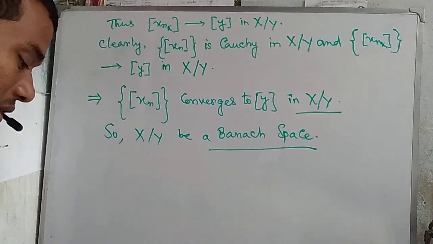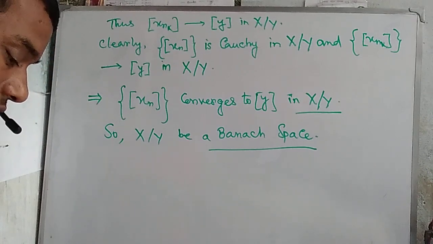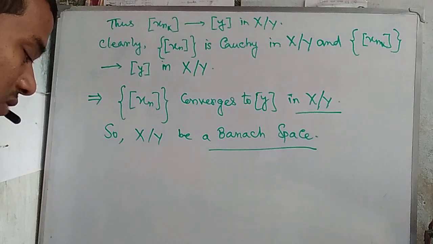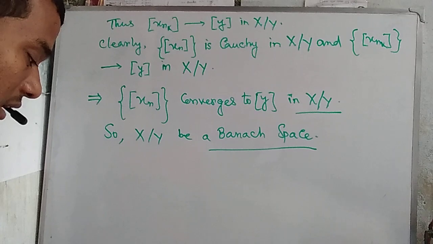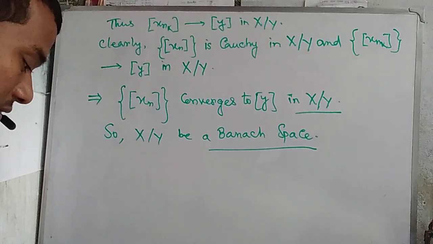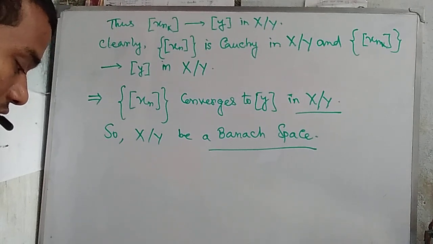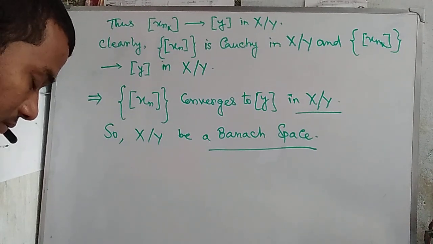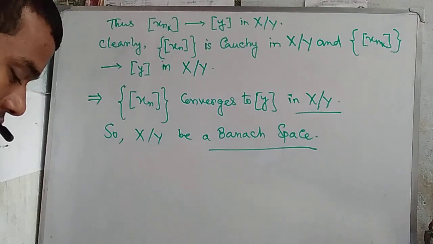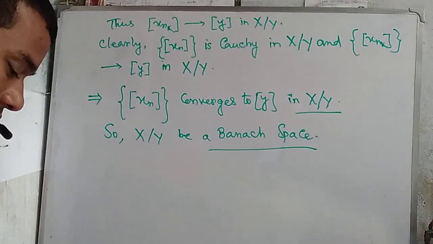That means y1 belongs to x_{n1}, a subset of X. We now select y2 belonging to x_{n2}, a subset of X. In this way we get a sequence y_k, and the sum over k equal to 1 to infinity of the norm of y_{k+1} minus y_k is less than or equal to the sum of 1 by 2 to the power k.